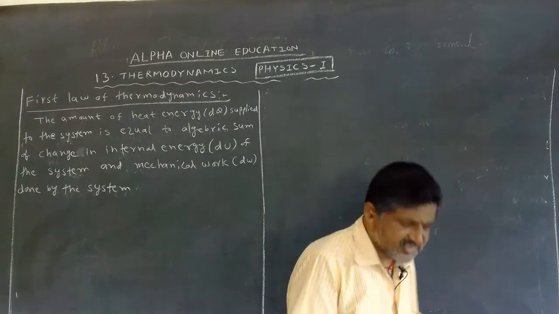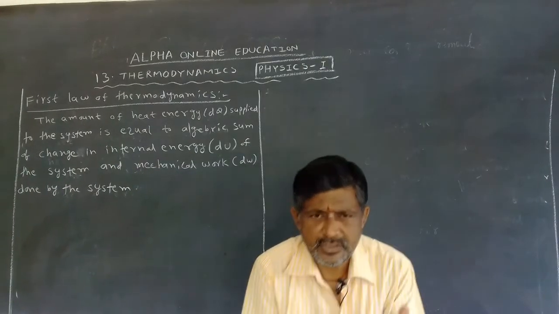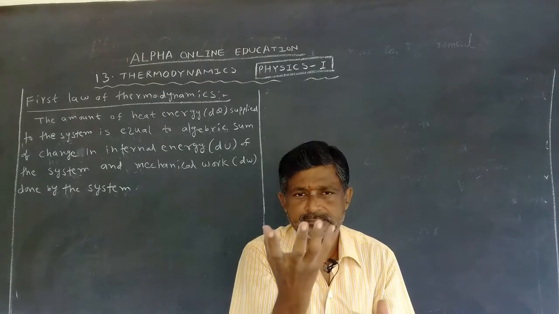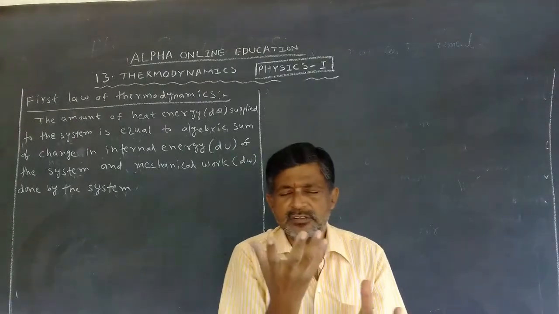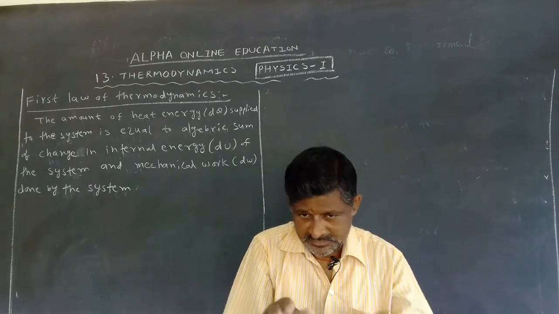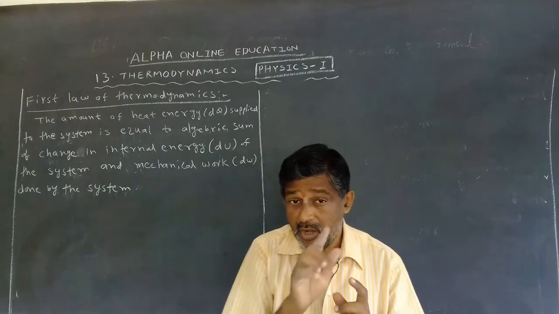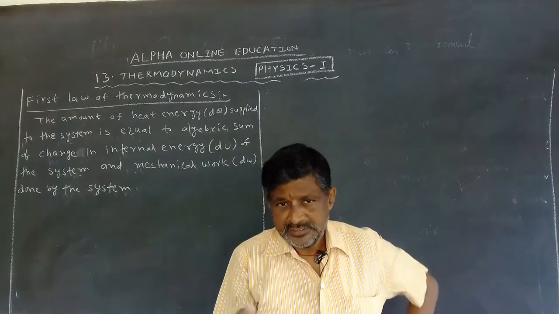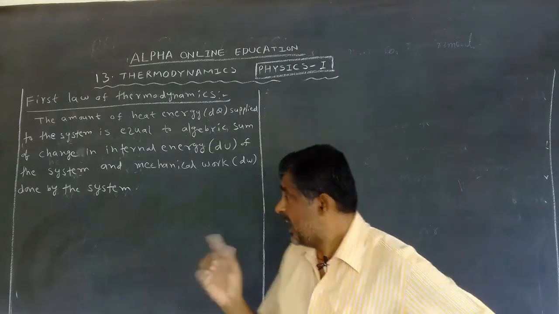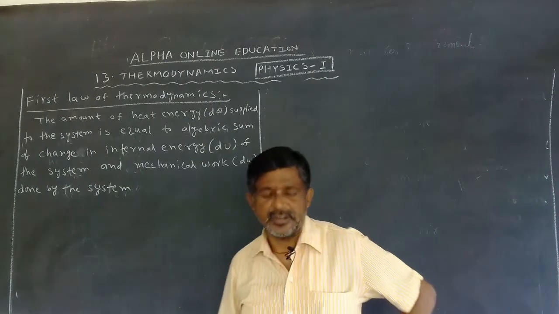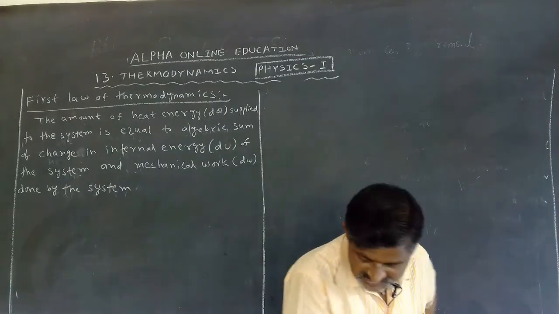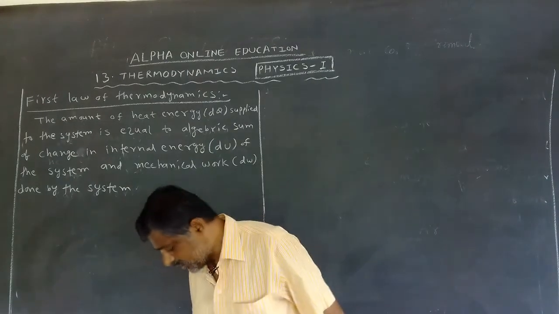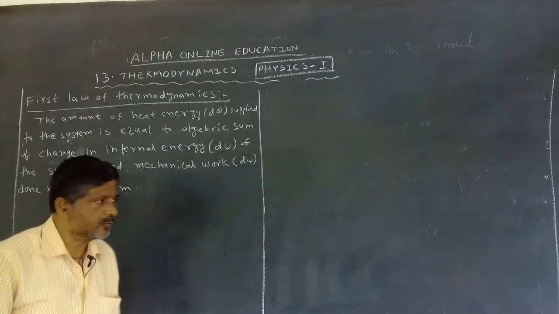Let us take a system. You supply heat energy. A small amount of heat energy is supplied. It is equal to the algebraic sum of, meaning we should add, the change in internal energy and the mechanical work done by the system. This is called the first law of thermodynamics.